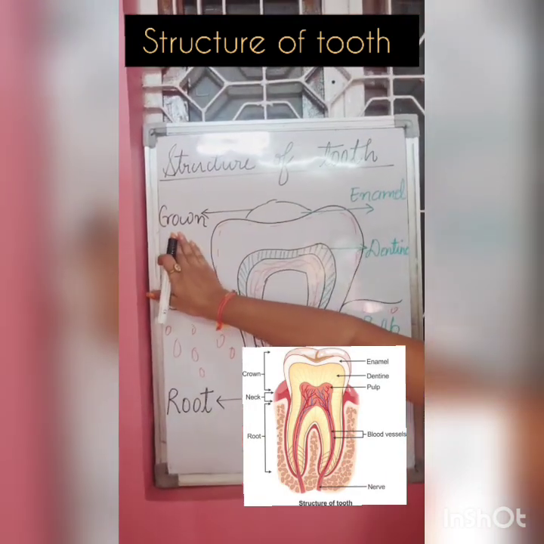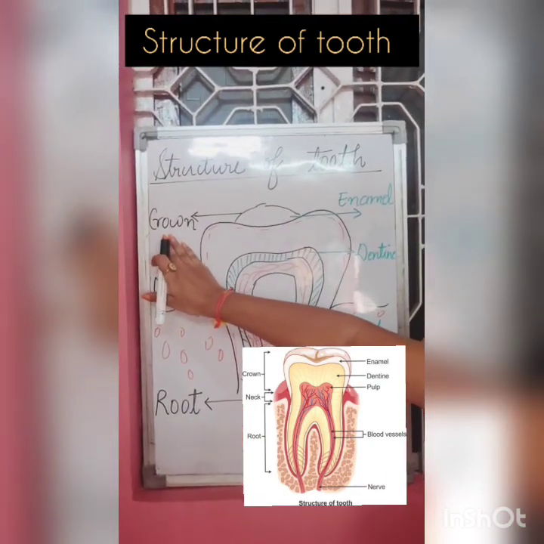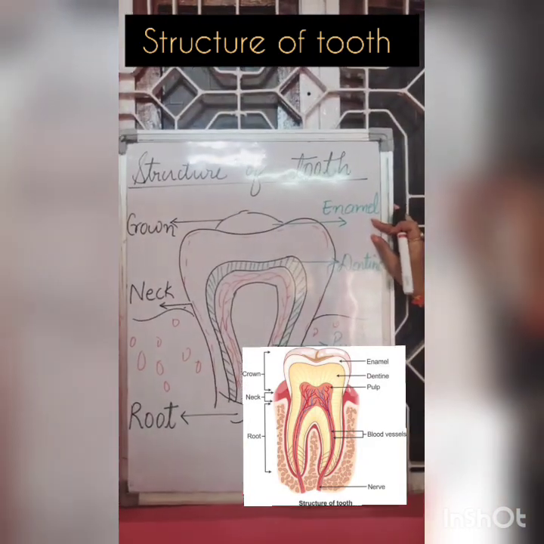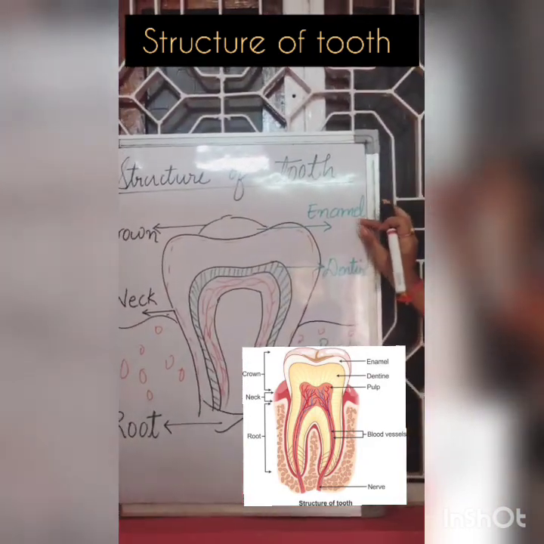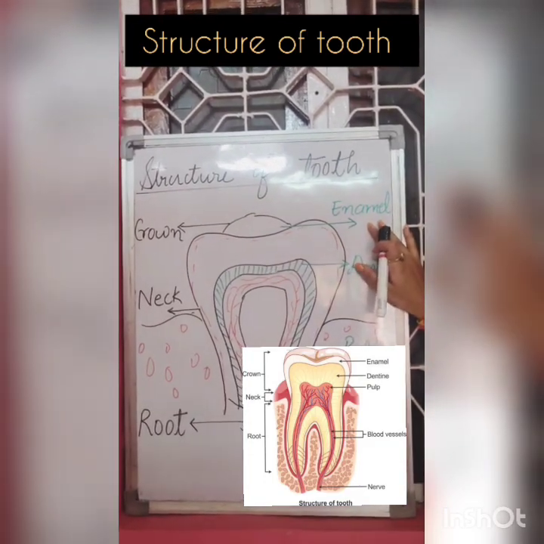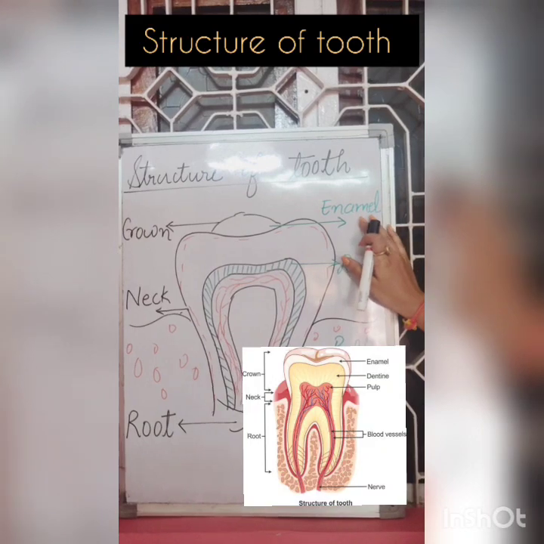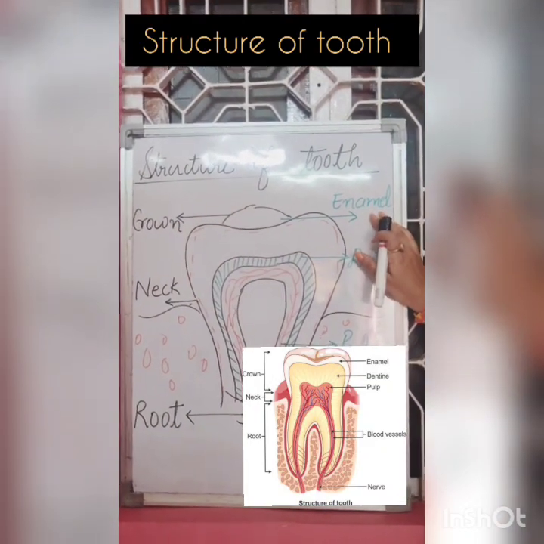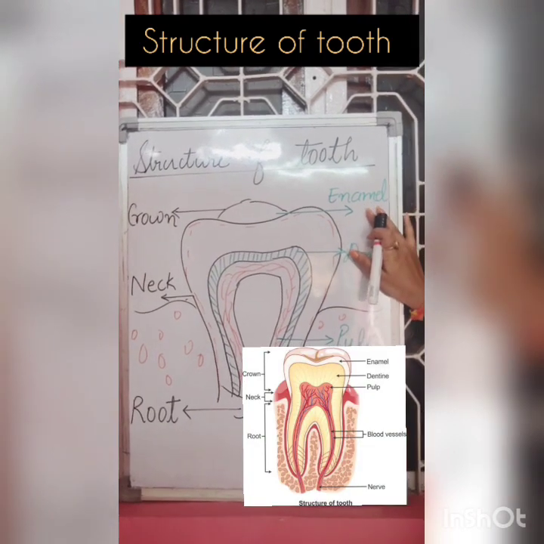The crown is covered with a material known as enamel, which is white in color. The white part that you see is the enamel. This is the first part present in our tooth.